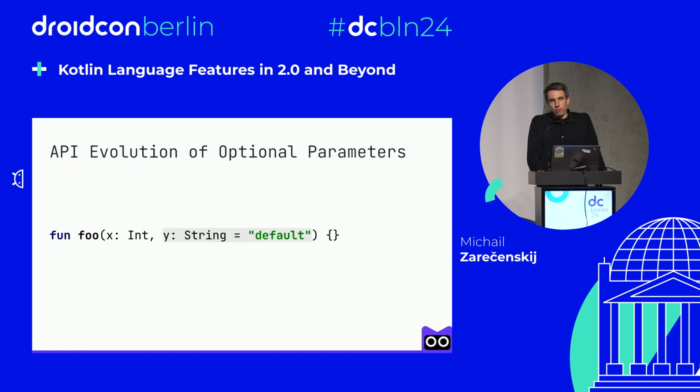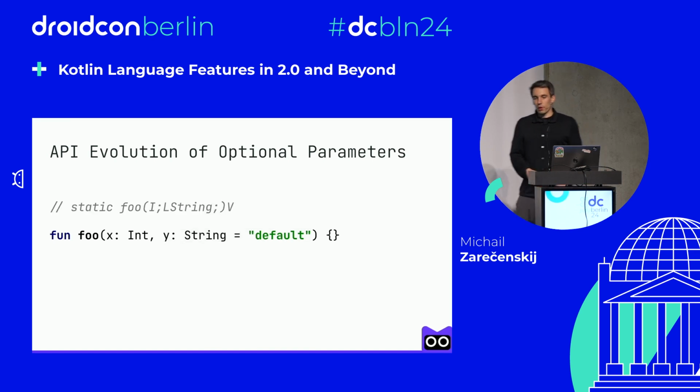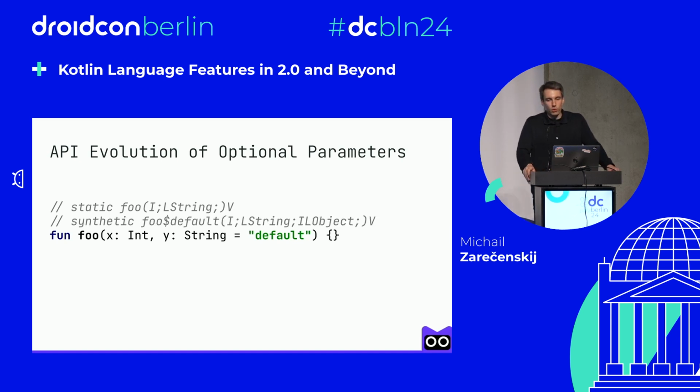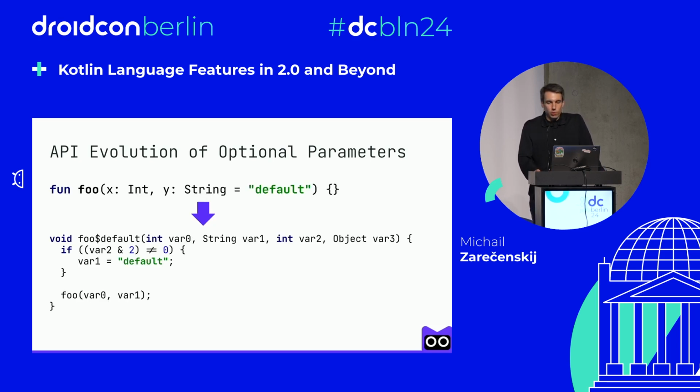And now, if we add a new parameter with a default value, what is going to be generated? First, we are going to have a straightforward implementation, which also takes two parameters. And also, we'll have this synthetic method that takes two parameters and a mask. If we decompile this second function, it will look like this.